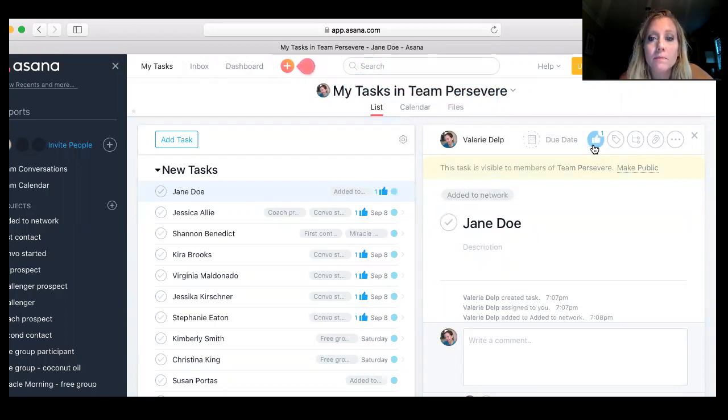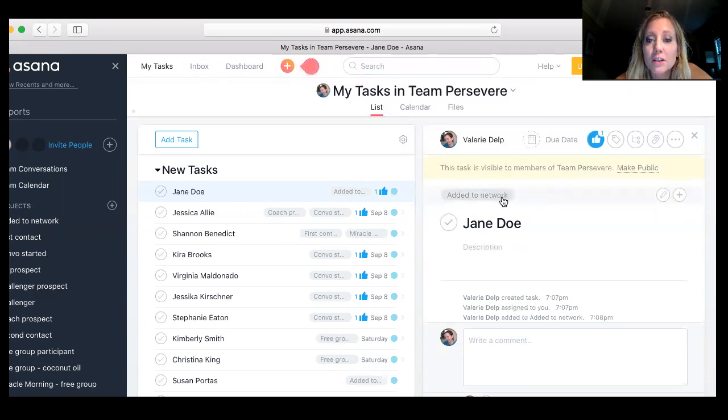And then the next step is to actually message this person. So I usually wait like a day. I don't want to seem like I'm really creeping and like I'm on social media 24/7, even though I kind of am. But I usually wait a day, and then I'll go back in here and actually message her.